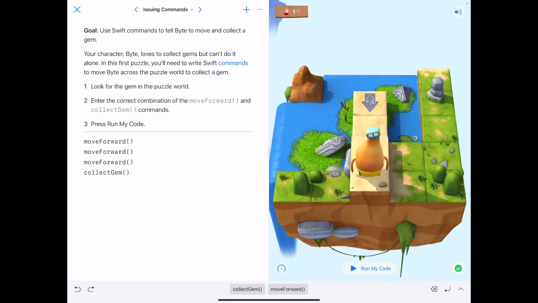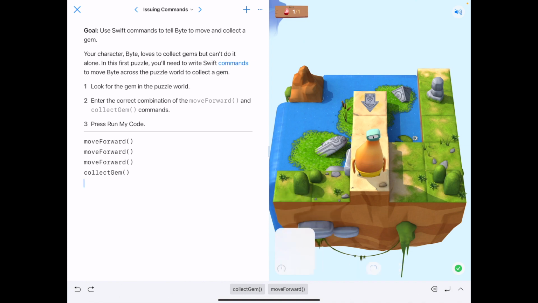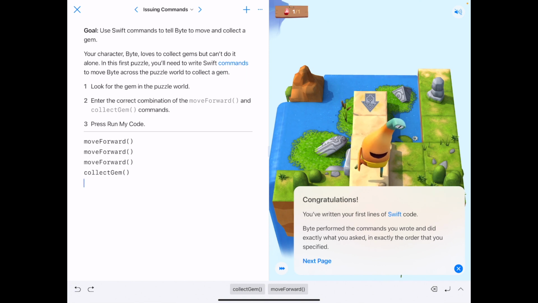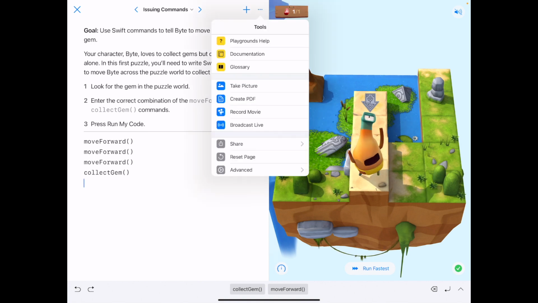Now you could hit Next, but I want to show you something really fast before we go out of this puzzle. Right here there's a menu which allows you to step through the code faster or slower. Running your code really fast like this can be really useful if you're doing a longer puzzle. Another thing that may be useful if you're doing a really complex puzzle, up here there's 3 dots, that's the options menu.